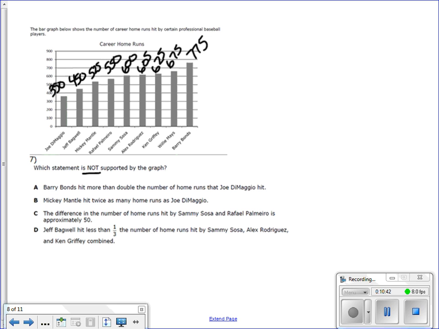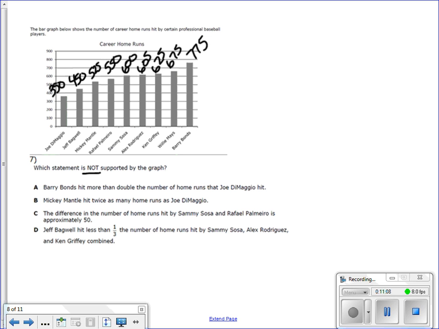These are all an estimation, so if your numbers are a little bit different than mine, it shouldn't affect your final answer. So, back to the question. It says we're looking for a false statement. Once again, I'm going to read through each statement and determine whether it's true or false before I pick my final answer. So, Barry Bonds hit more than double the number of home runs that Joe DiMaggio hit. So first we need to figure out what double the amount of home runs Joe DiMaggio hit would be.